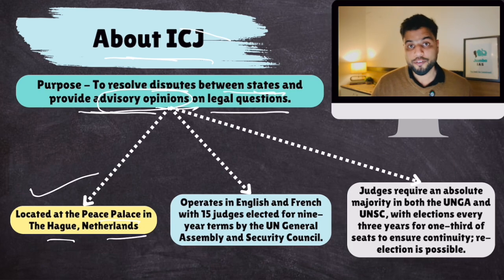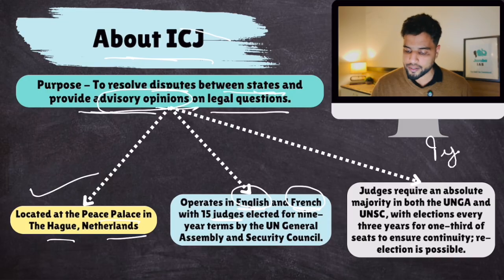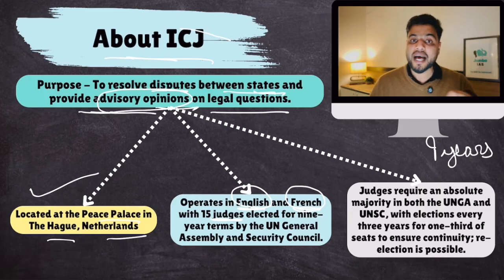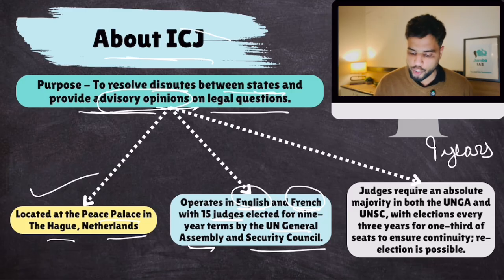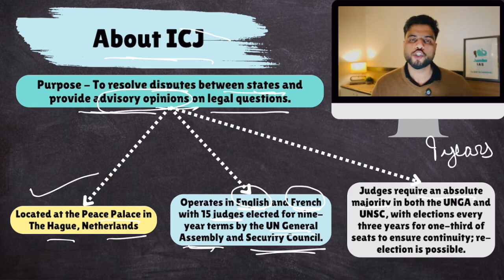Now the official languages for ICJ are English and French. So all its judgments and proceedings would be in English and French. It has a total of 15 judges and these 15 judges are elected for a period of 9 years. So every judge has a 9-year term. These judges are elected by both the United Nations General Assembly and the United Nations Security Council. They need to secure majority votes in UNGA and the Security Council. Clear? Now, judges require an absolute majority, basically the majority of votes in both UNGA and UNSC.